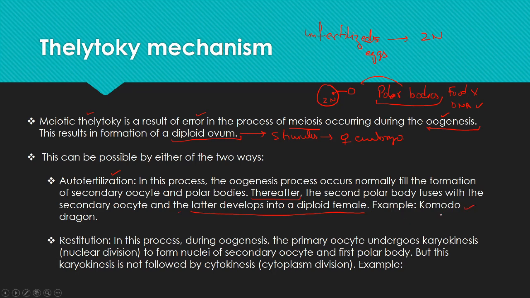Komodo dragon is a large lizard found in Indonesia. It feeds on dead decaying matter like the vultures. Another method is restitution.